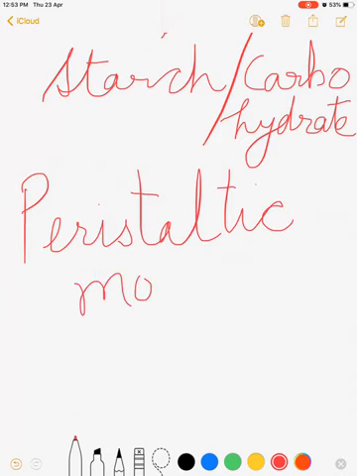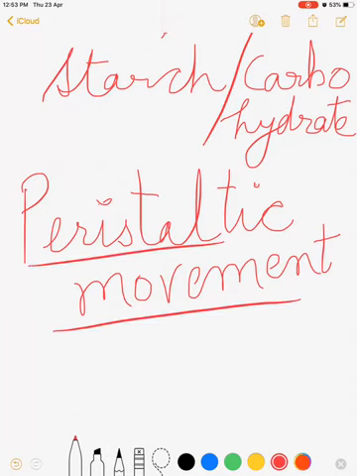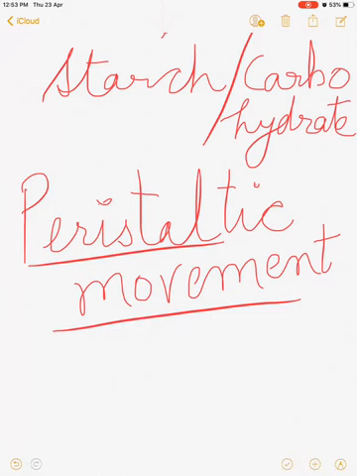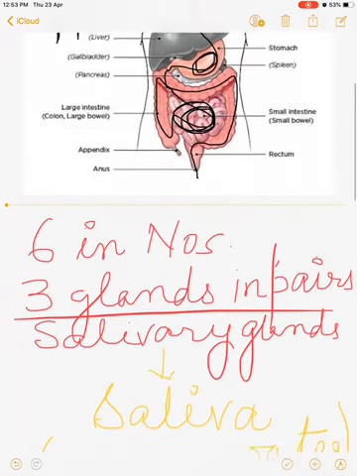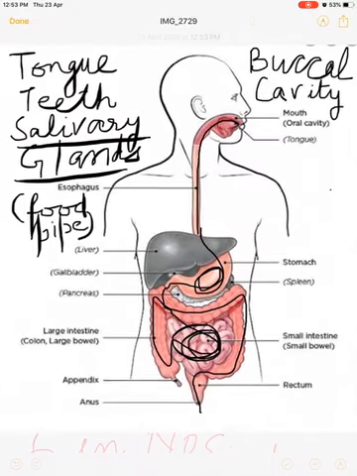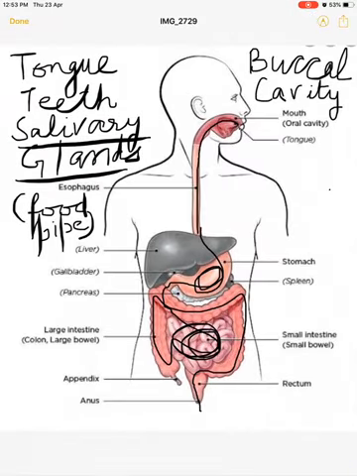Peristaltic movement is the contraction and relaxation movement of the muscles of the walls of the esophagus, and due to this movement, which forces the food downwards, the food comes into another organ of the alimentary canal, and that is the stomach.